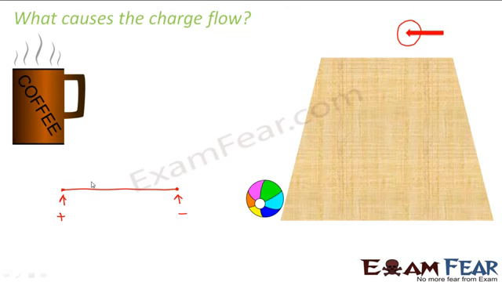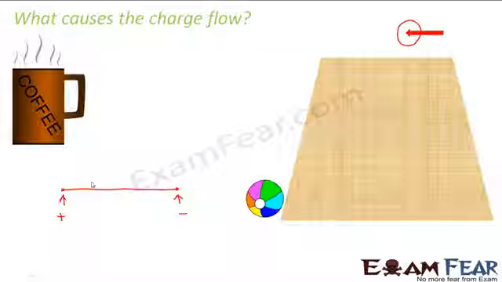Now, how is this potential difference produced? How will you produce this difference in potential between the two ends? Potential difference can be produced by a battery or by a combination of one or more cells. In fact, that is the purpose of a battery. In your chemistry lessons, you would have studied the working of a cell. How does a cell work? What is the purpose of a cell?